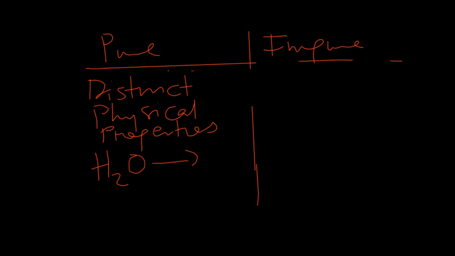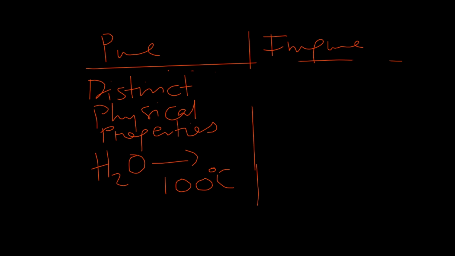Now, another distinct property of water is that it has a boiling point of 100 degrees Celsius. This property will never change no matter where you get your water from or who prepared your water. It's distinct to water. That's what actually distinguishes water from other substances. Water would always have a boiling point of 100 degrees Celsius. So if your water is coming from India, China, America, Australia, its boiling point would always remain 100 degrees Celsius. It's a distinct physical property.